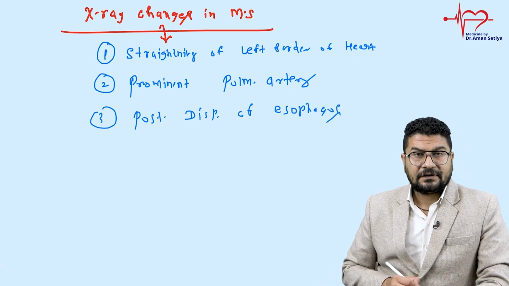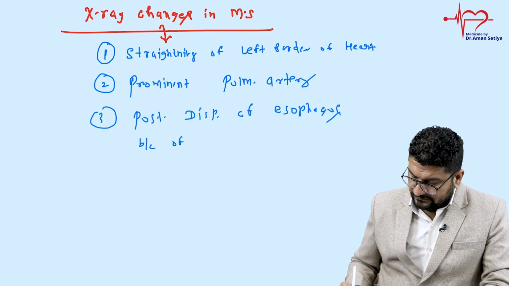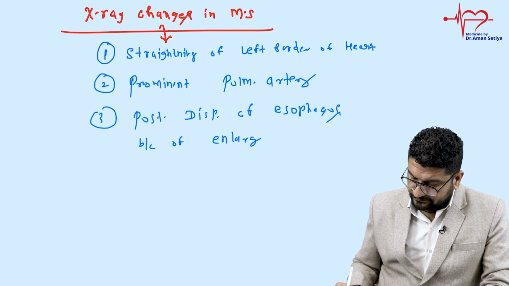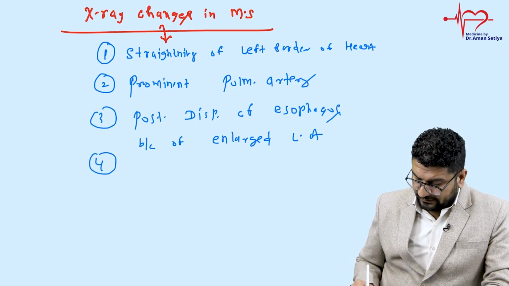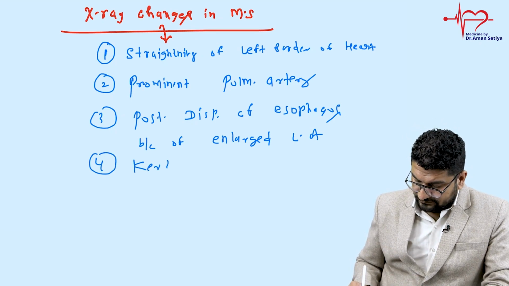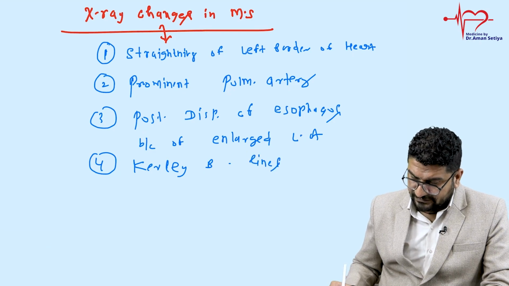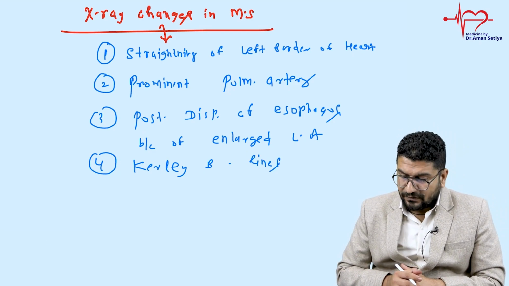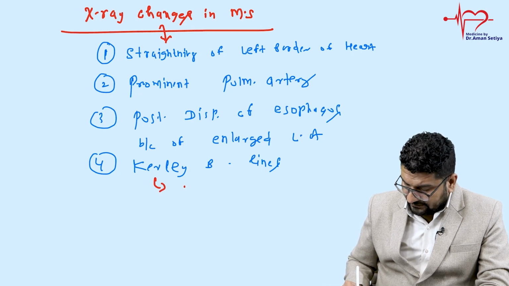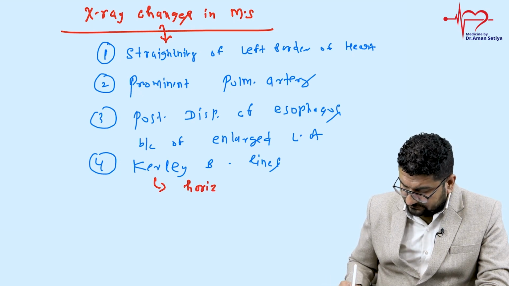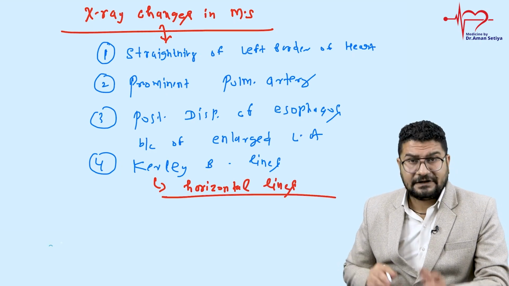Right? Why this occur? Because of enlarged left atrium. Left atrium enlarged हो जाएगा. What else? Sometimes you can notice Kerley B lines. कभी कभी आपको क्या मिलते हैं? Kerley B lines. Kerley B lines याद रखना, हमेशा नहीं मिलती. Right. So these are basically horizontal lines. Right. और कहाँ मिलेंगे? These are horizontal line in lower and middle lung field. So these are the four classical changes that you have to remember.